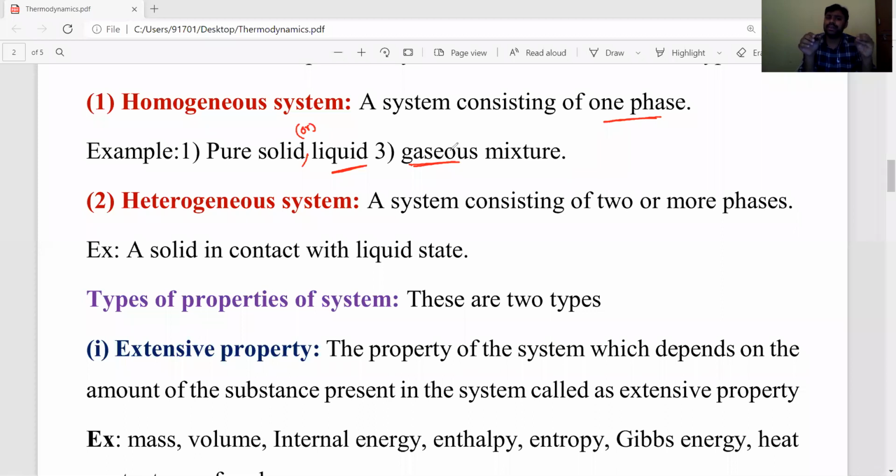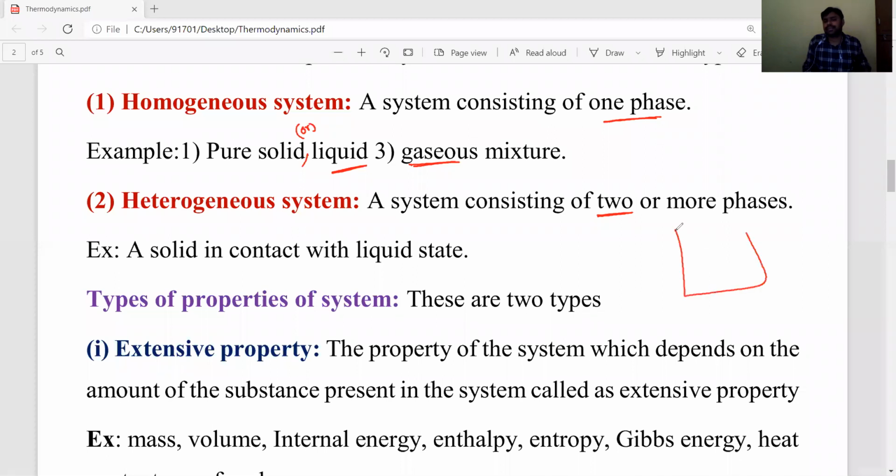homogeneous system only. Why? In atmospheric air, many gases are present, but we cannot identify that this side is CO2 and this side is O2; we cannot separate them. That's why a gaseous mixture belongs to a homogeneous system. A heterogeneous system means the system consists of two or more than two phases. Such types of components are called a heterogeneous system.